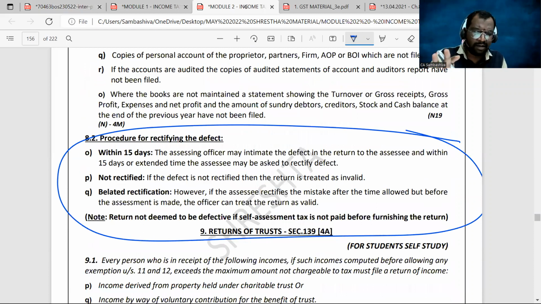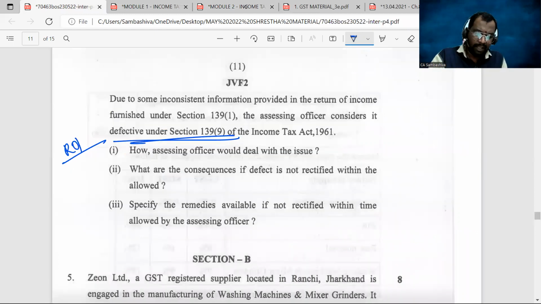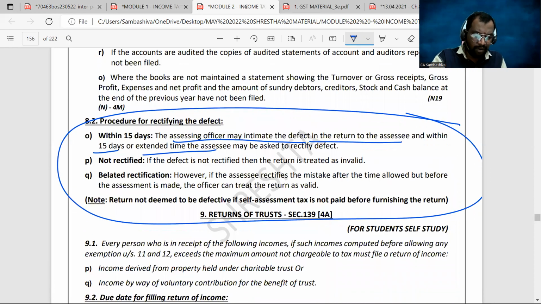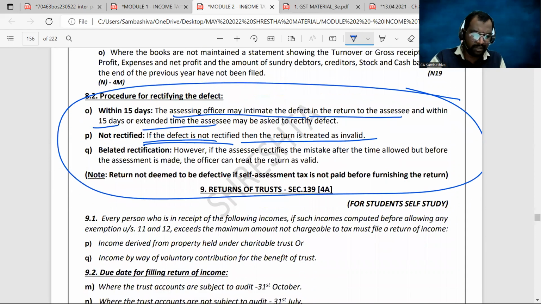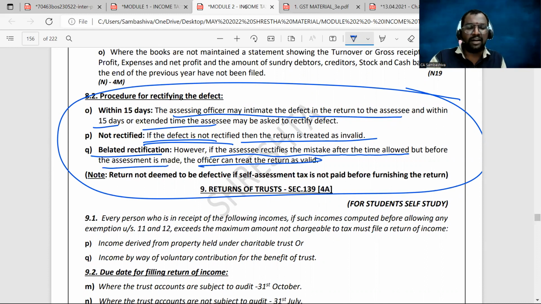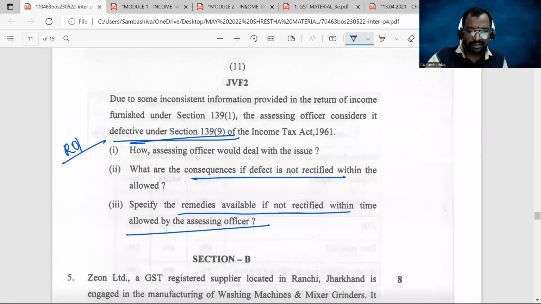The assessing officer may intimate the defect in the return within 15 days or extended time limit. What are the consequences if the defect is not rectified within the time allowed? If the defect is not rectified, then the return is to be treated as invalid. Next, specify the remedies available if not rectified within the time allowed. Belated rectification: if the assessee rectifies the mistake after the time allowed, but before the assessment is made, the officer can treat the return as valid. That's it. So provision for rectifying the defect, the same question asked here.